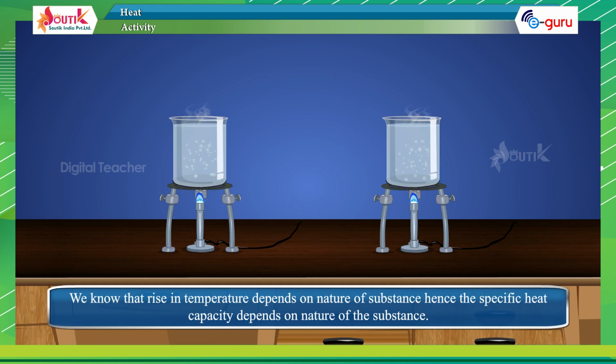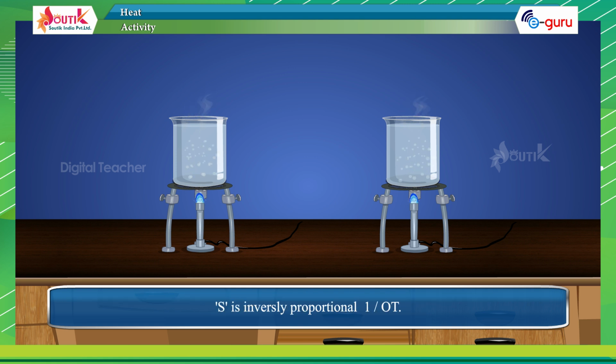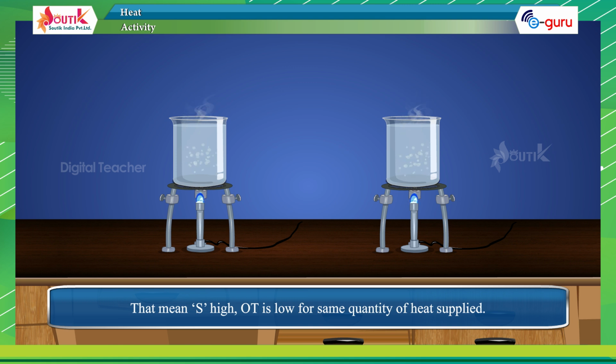We know that rise in temperature depends on the nature of the substance, hence the specific heat capacity depends on the nature of the substance. s is inversely proportional to ΔT. That means if s is high, ΔT is low for the same quantity of heat supplied. It gives an idea of the resistance of the substance to change its temperature.